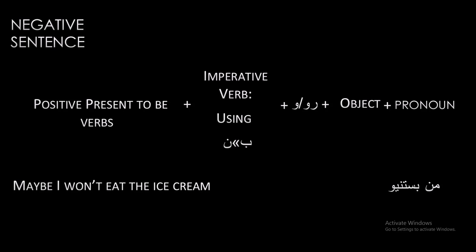And we use we after that because we are talking about that in particular. We mean specific ice cream. So we use we after that. Man bastaniyo. And verb.